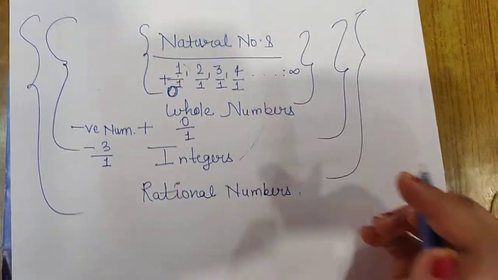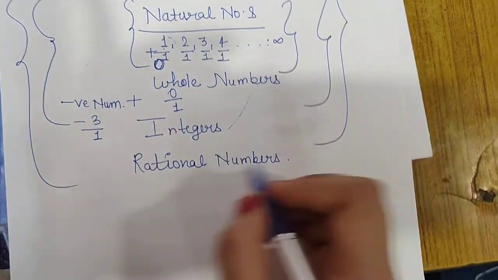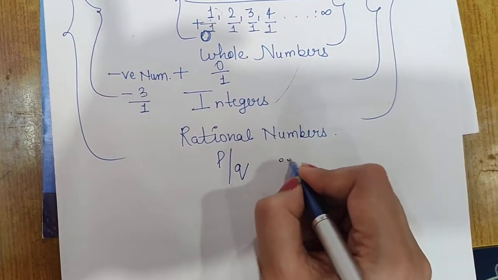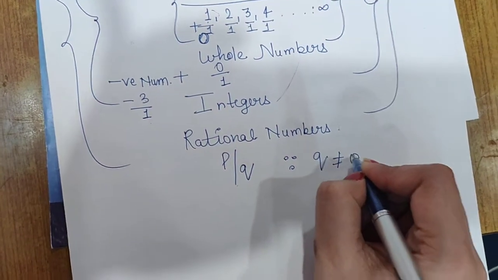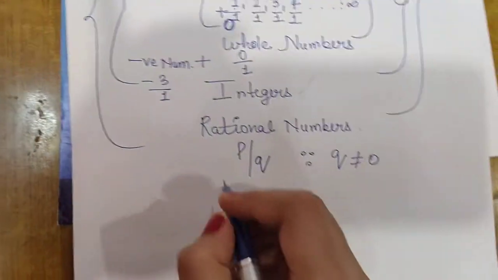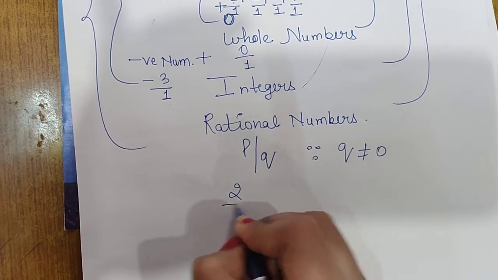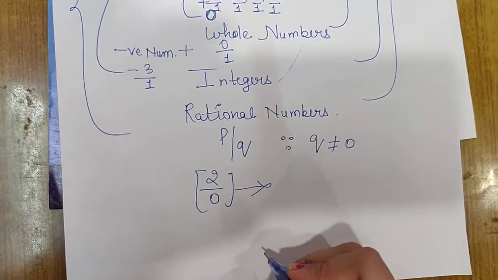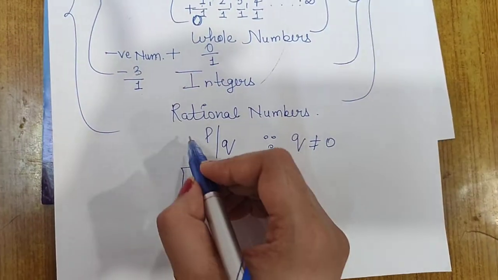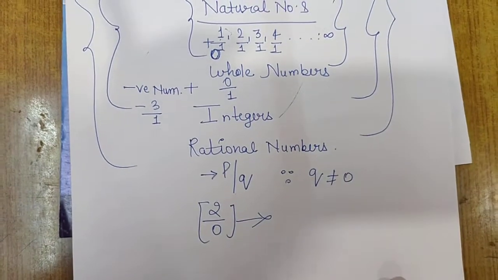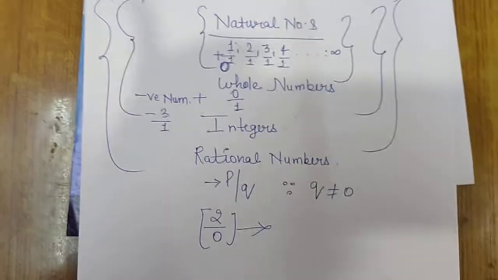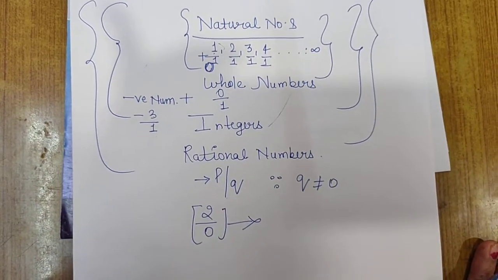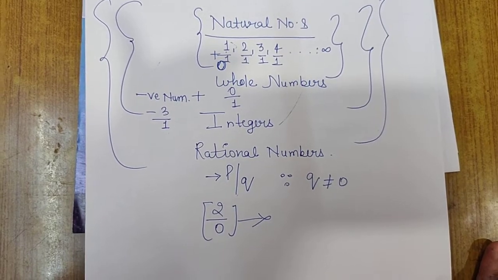And which numbers cannot be written in the form of p upon q? Rational numbers are those numbers which can be written in the form of p upon q, where q should not be equal to 0. If q is equal to 0, like 2 upon 0, this number is not defined. So the numbers which can be written in the form of p upon q are called rational numbers, and the numbers which cannot be written in the form of p upon q are called irrational numbers.